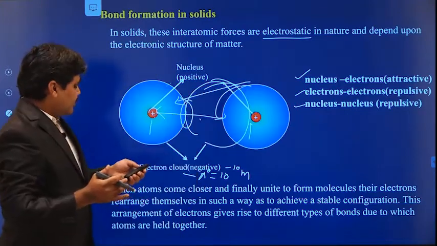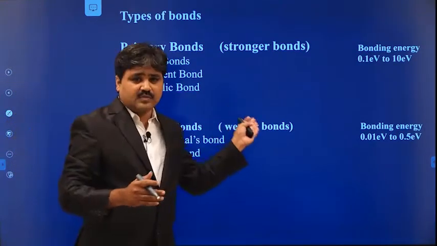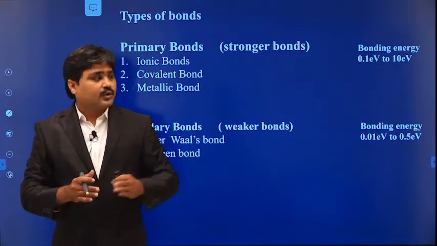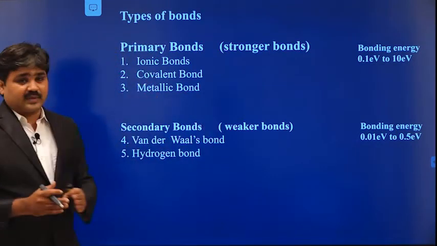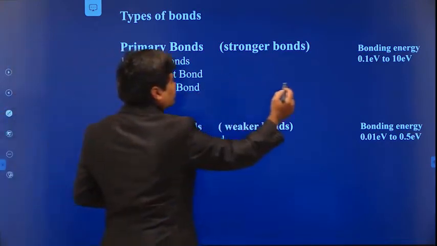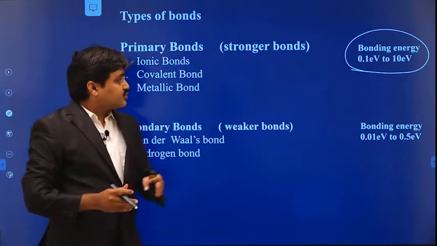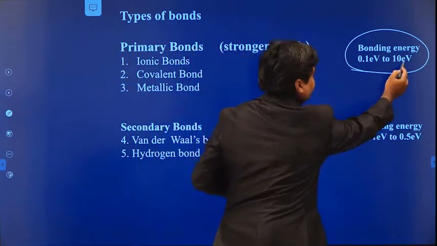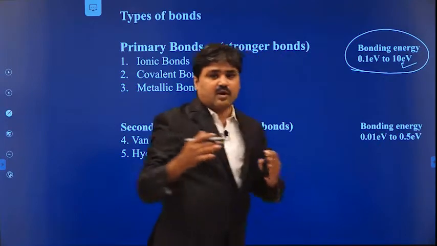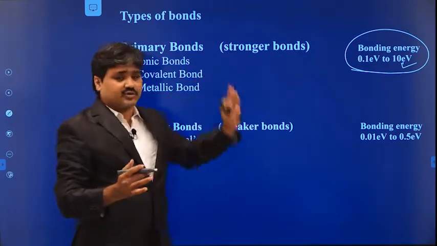So today we are going to discuss the different types of bonds. These bonds are primarily categorized into two types: the first is primary bonds and the second is secondary bonds. They are categorized depending upon the bonding energy. If the bonding energy is high, 0.1 to 10 electron volts, it is said to be a primary bond, or a stronger bond.